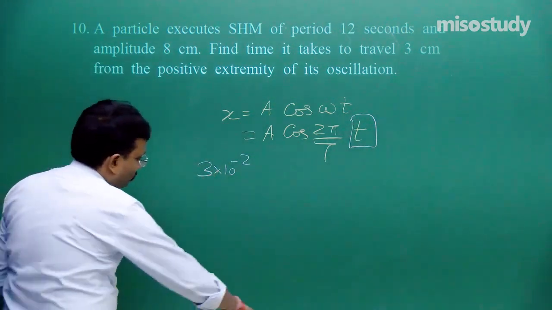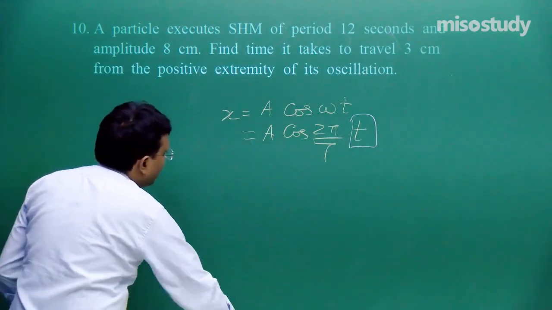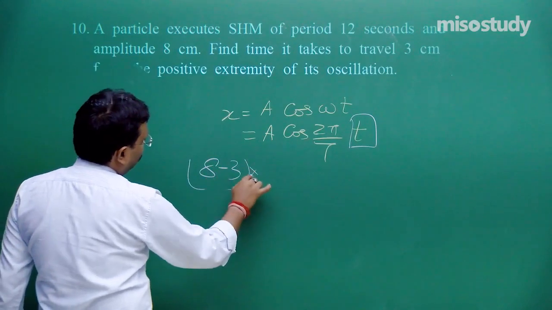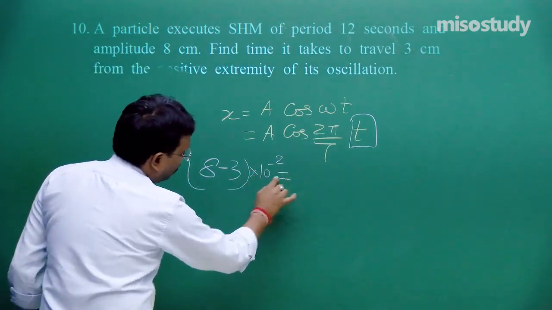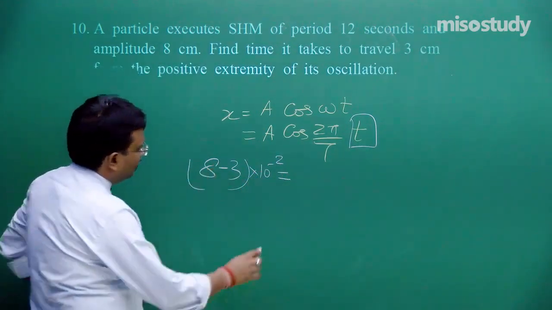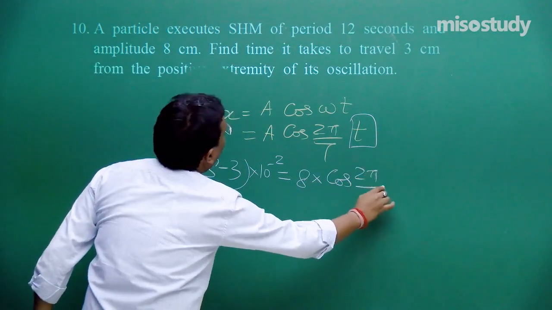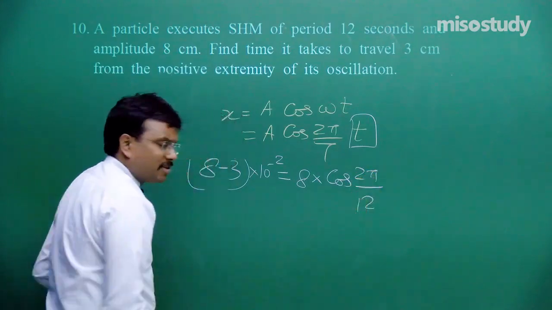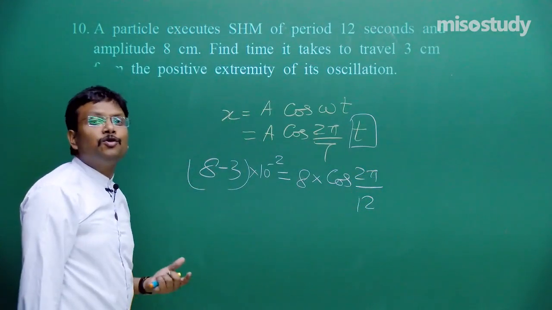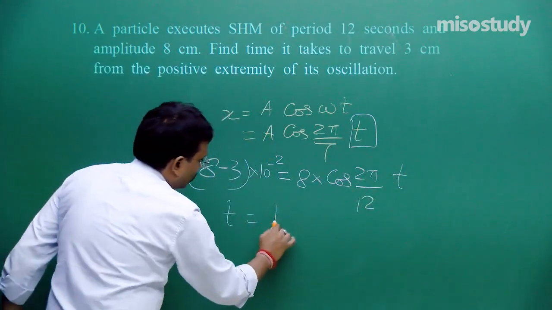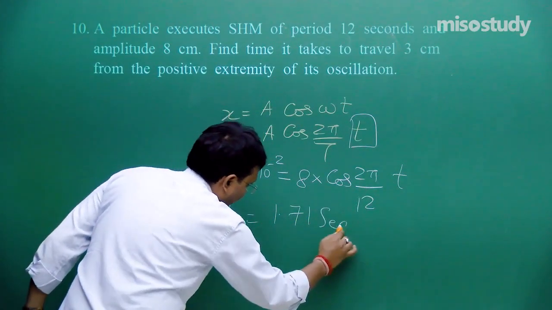And no, it should not be 3, it should be 8 minus 3, yes, 8 minus 3 into 10 to the power minus 2 is equal to, what is this amplitude? That is 8 itself into cos 2 pi upon how much? 12. So pi by 6 is what? 30. Cos 30 is equal to root 3 by 2. Simple values, and t, you will get the result as t is equal to 1.71 seconds.